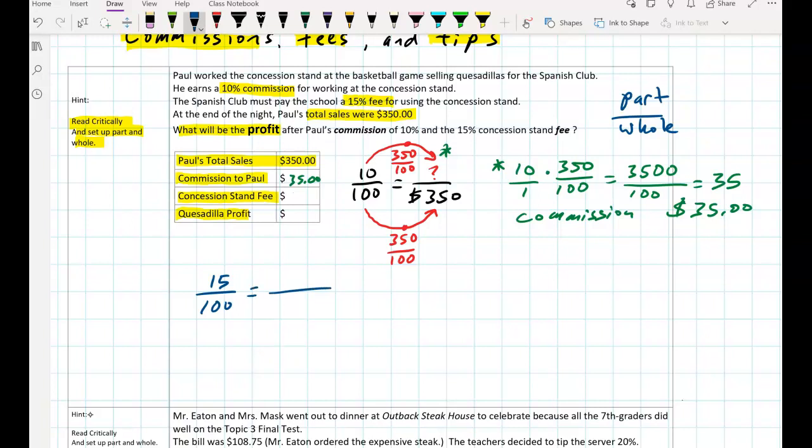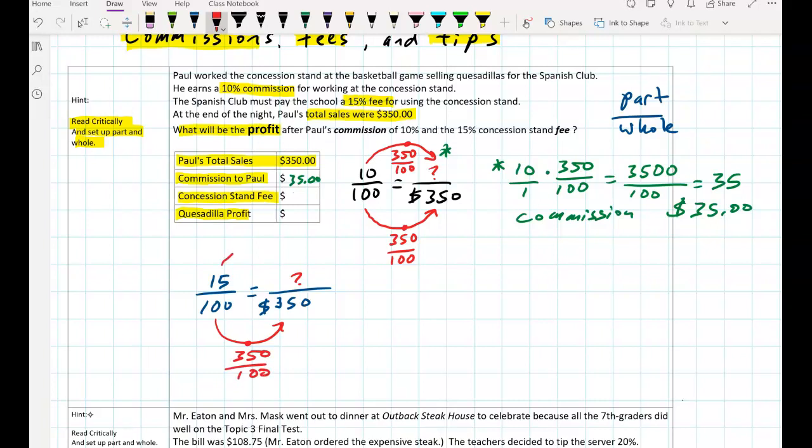The whole amount is still the $350 that Paul sold in quesadillas. And so then we are trying to find the amount of the fee. How much will that be? Well, again, just like before, we multiply 100 times 350 over 100 to get to 350.